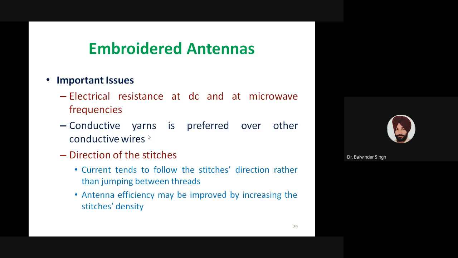But if the density of stitches is small, say one line of stitches has a large distance from the second line, then current will just pass through the conductive threads, so the antenna's efficiency will be small. So the direction or type of stitches used for implementing embroidered antennas is also very important.